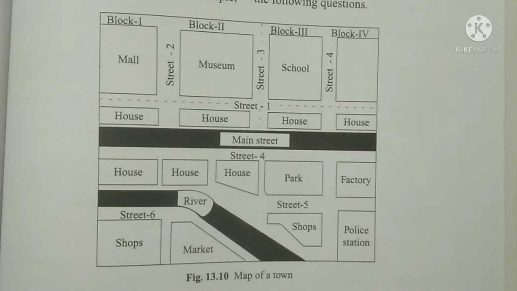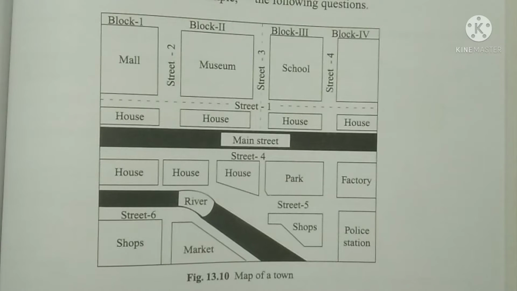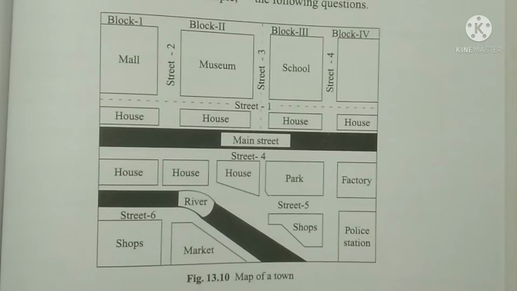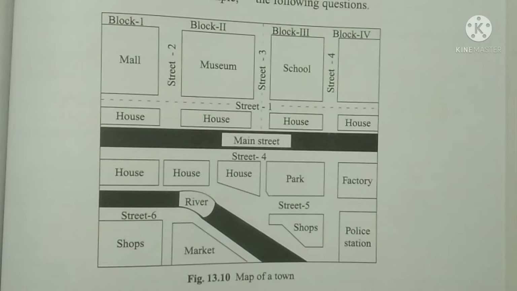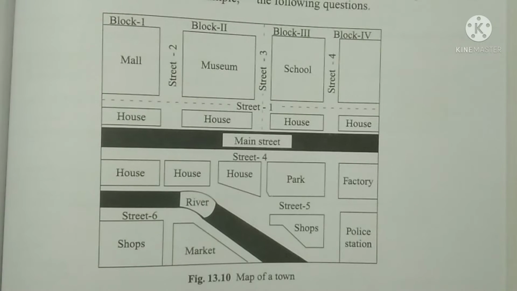See children, if you use the Google navigation app, you will be very clear how a map is helpful. The voice in the Google app will tell you exactly where the place is, even if you are totally new to a place.